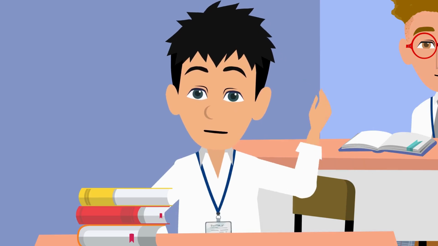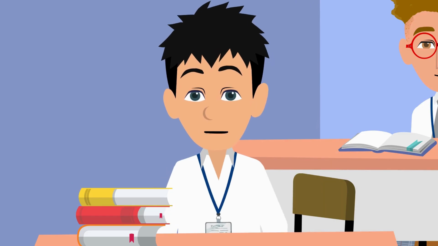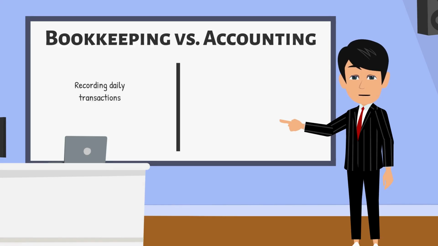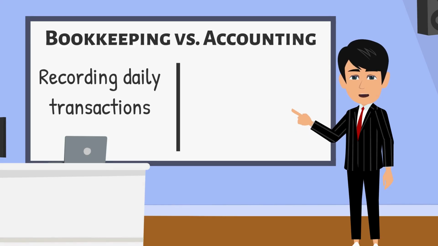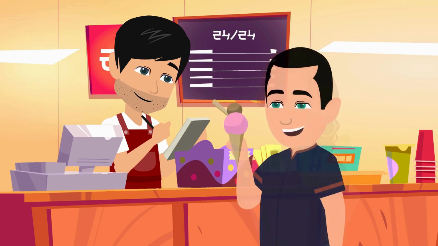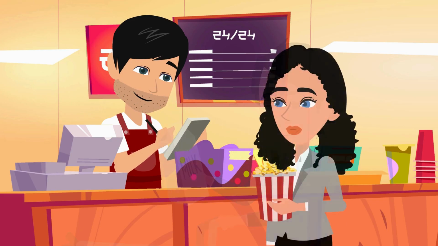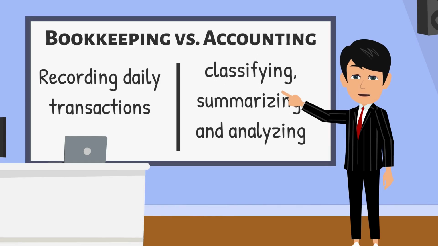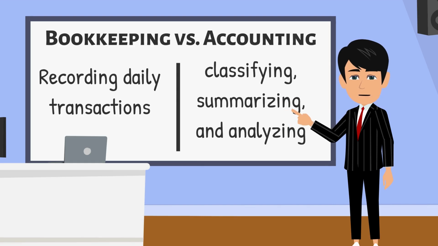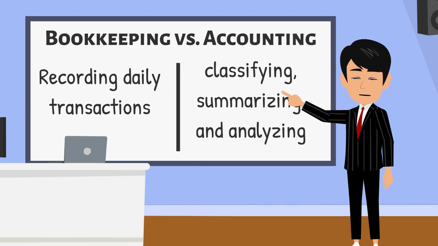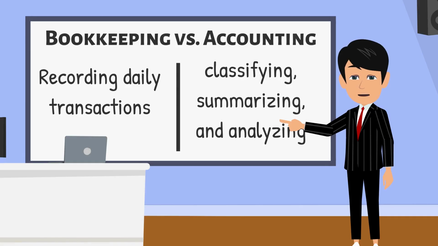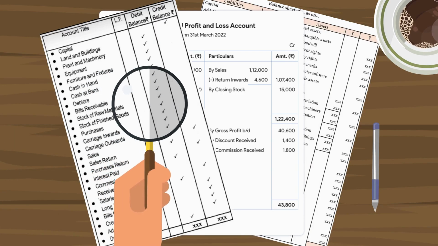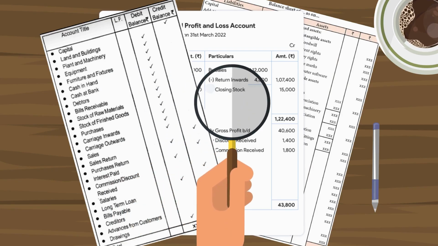Wait, isn't bookkeeping a simpler version of accounting? Exactly, Nishant. Bookkeeping is the process of recording daily transactions, like Mr. Rajkumar writing down his sales and purchases in a simple notebook. Accounting, on the other hand, is a more complex process. It involves classifying, summarizing, and analyzing those records to create detailed financial statements like the profit and loss account and balance sheet.